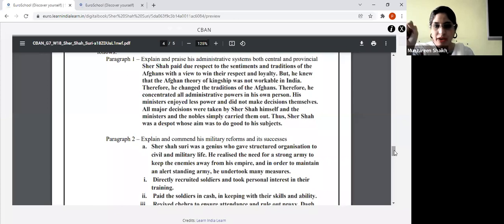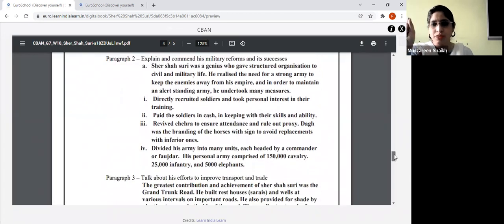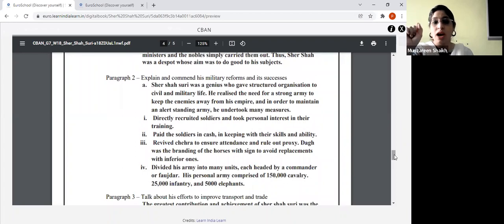Paragraph 2 will be about explanation and your comment on his military reforms and its success. Whatever military reforms were brought by Sher Shah and how successful they were, you have to write that.